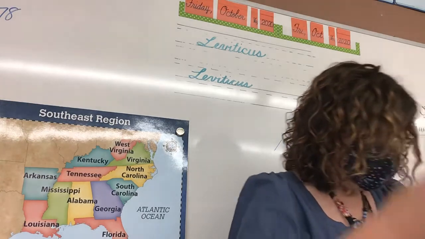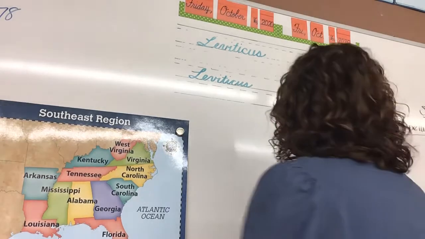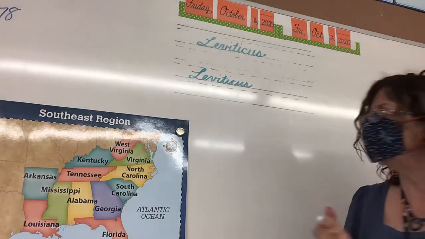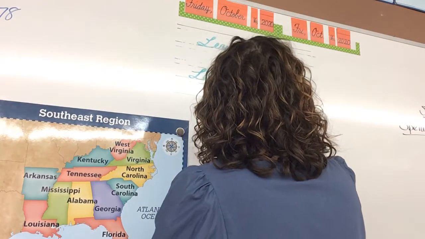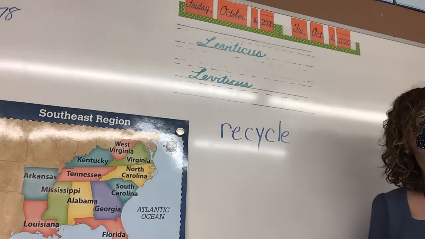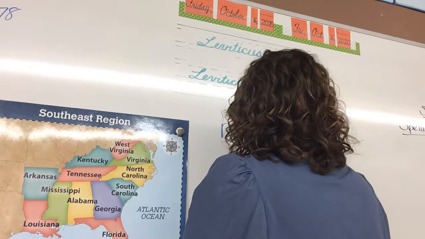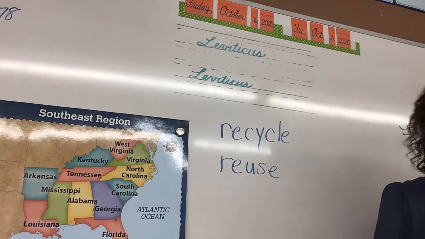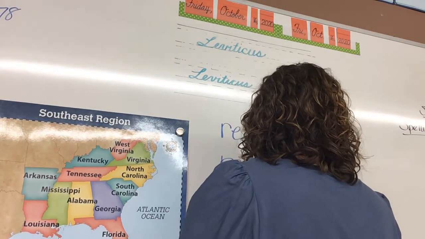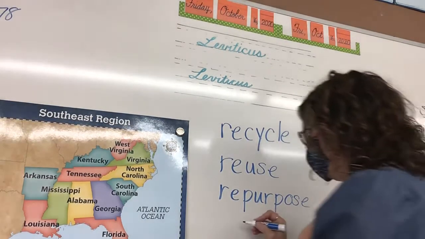We need to have ways that we can be good stewards. That's also on the test. So we said that you can be a good steward by doing what? Give me one. Grace. Recycle. Recycle was one. So you will need to be able to write recycle. What's another one? Page. Reuse. Reuse. Recycle. Repurpose. Reuse, recycle, repurpose. And what's the other one that doesn't start with an R? Conserve water. Yes, conserve.